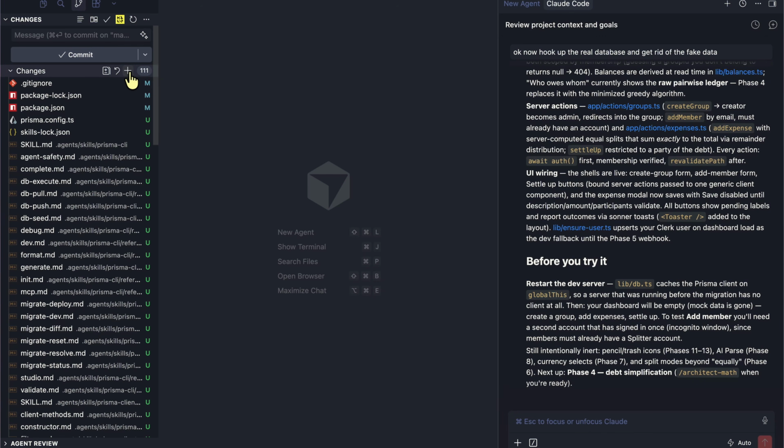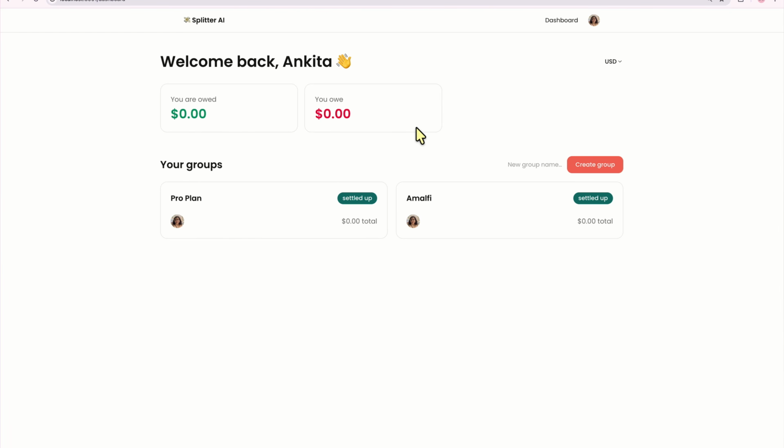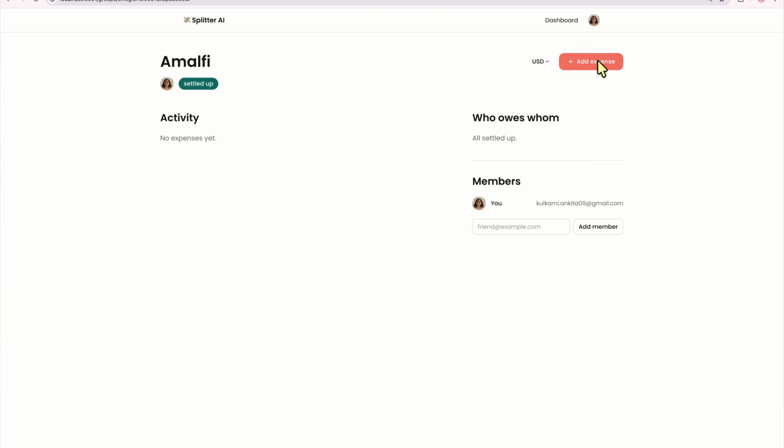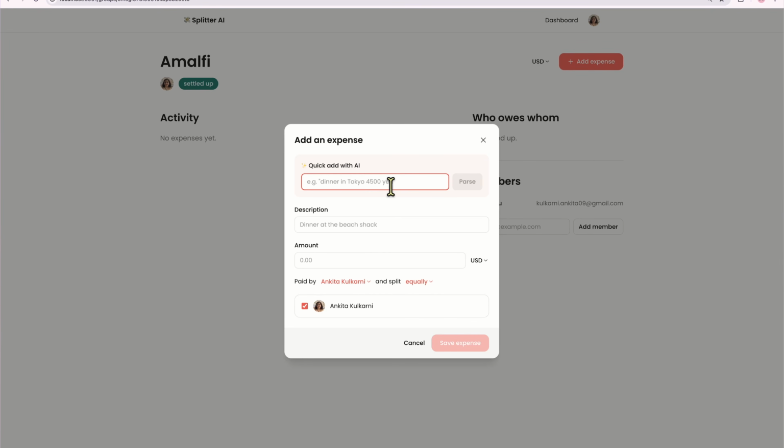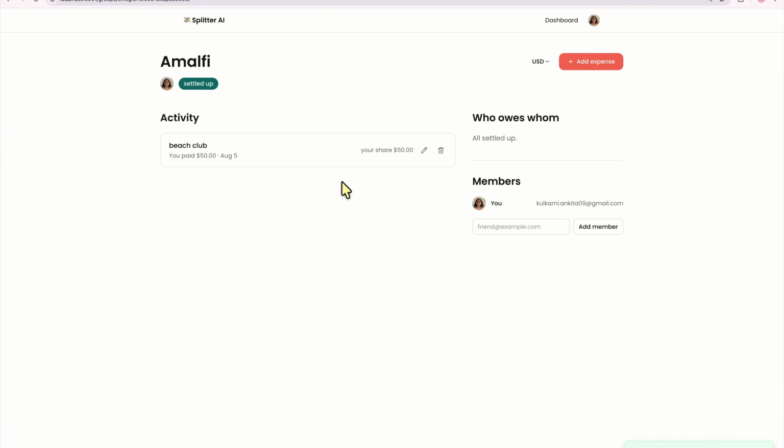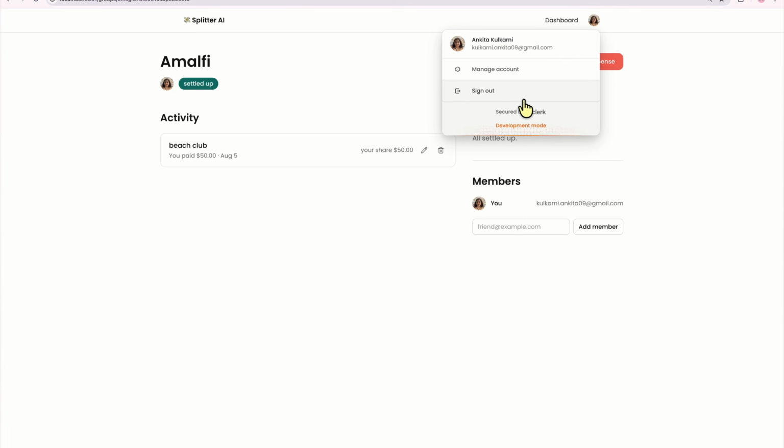So let's just commit these changes. Now, if we go to Amalfi and add an expense, AI is not integrated yet, so let's just say Beach Club and $50, and save expense, and $50 is there. So you paid $50, right? Like this, that's it. Now let's create another user here.